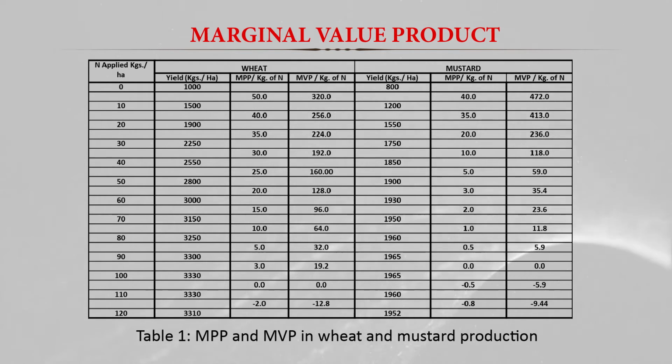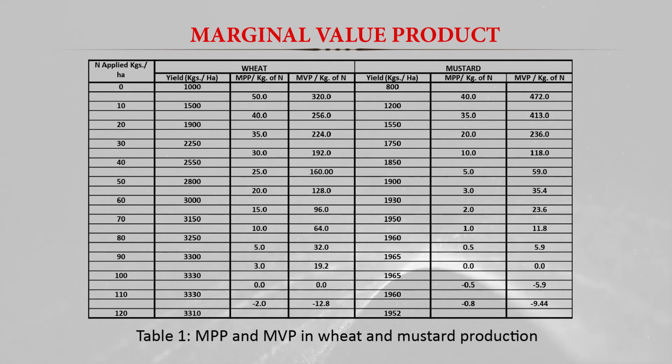Here we can calculate the marginal physical product per kg of nitrogen. When we divide this 500 kg of yield by the 10 kg of nitrogen, it comes to 50 kg of marginal physical product per 1 kg of nitrogen.